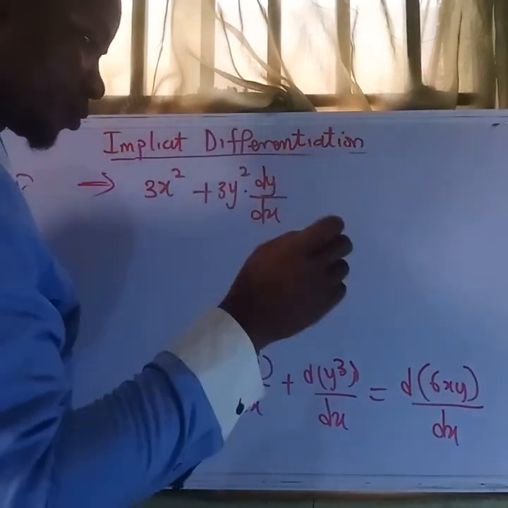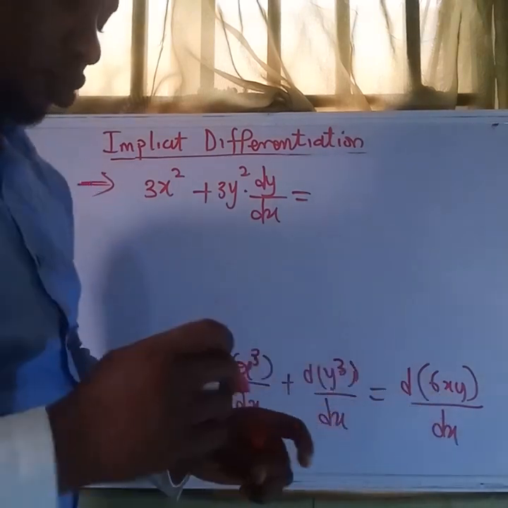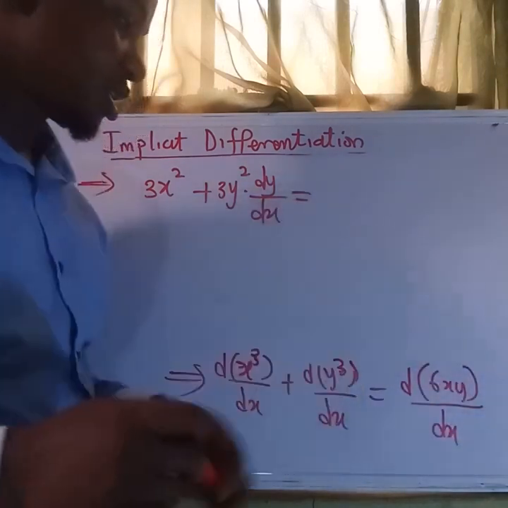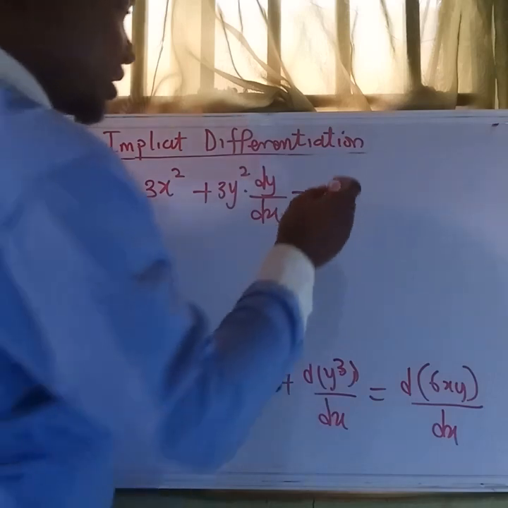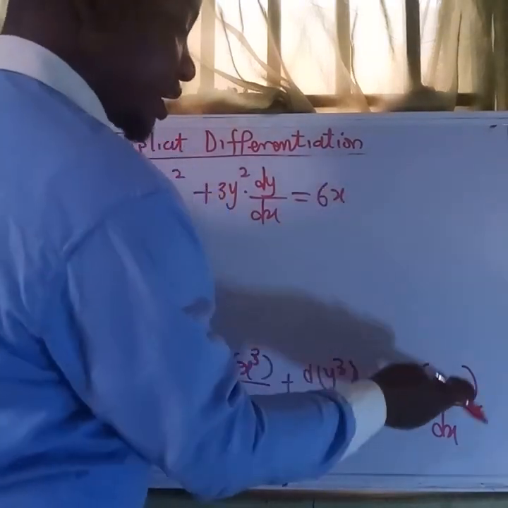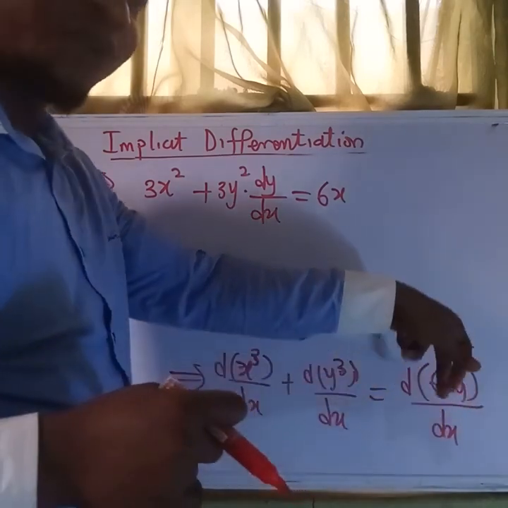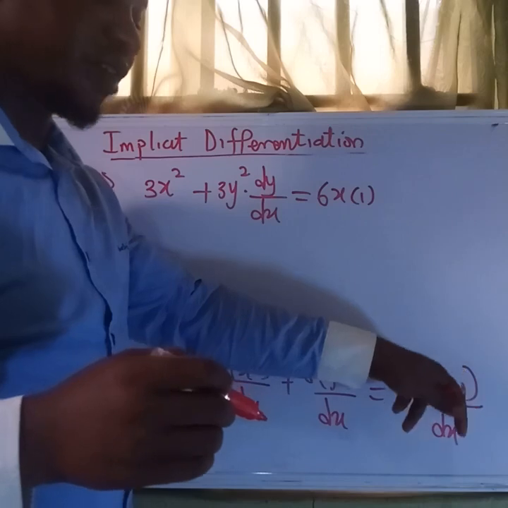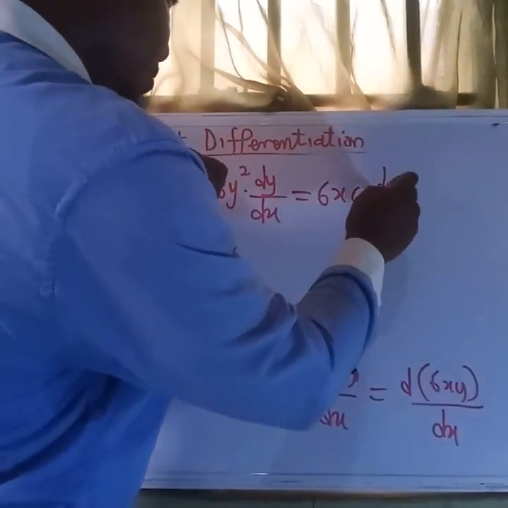Equal to, again, here we apply the product rule. The product rule says we hold this term first and differentiate the term at the back. The term at the back here is y. When we differentiate y, it is 1, but because y is a function of x, we have to multiply it by dy/dx, and this will be this.